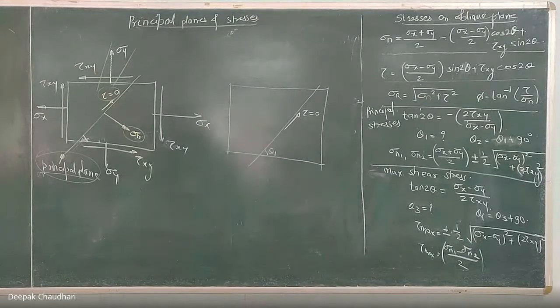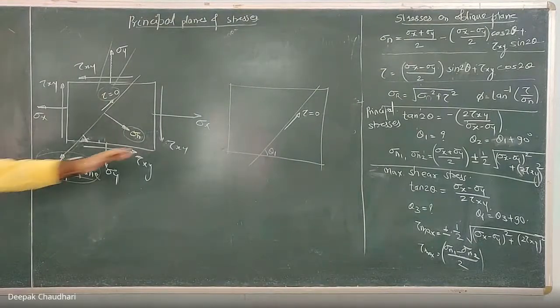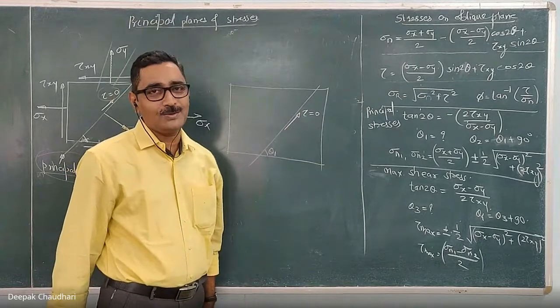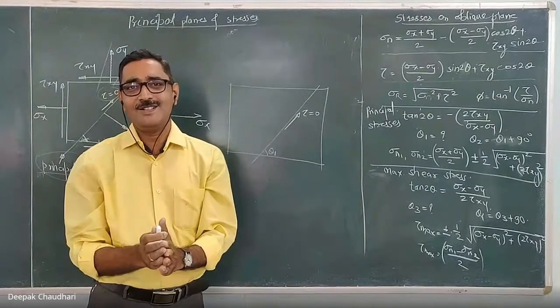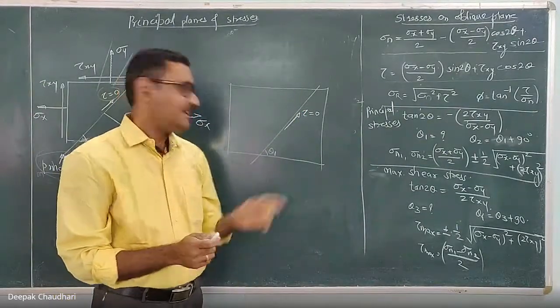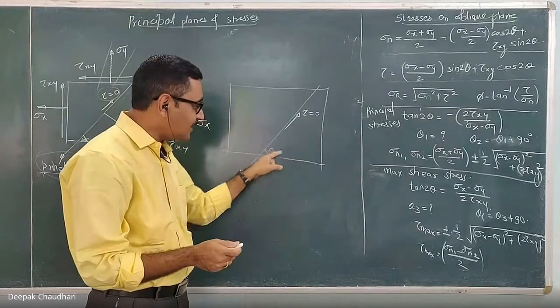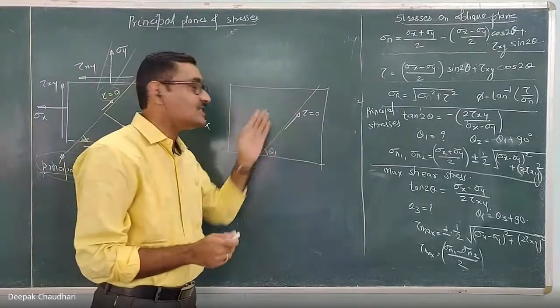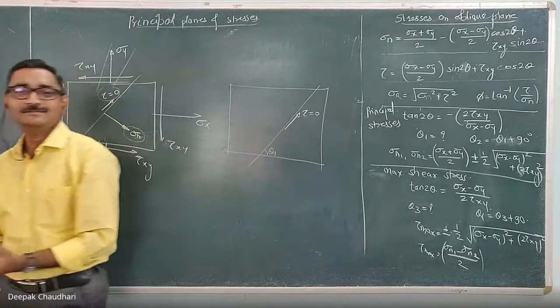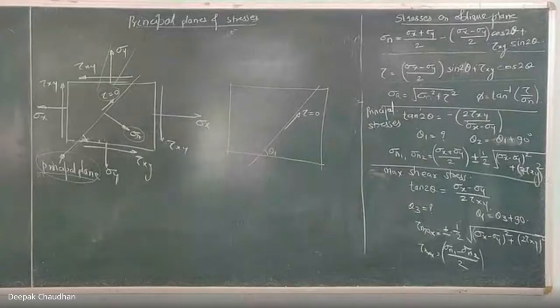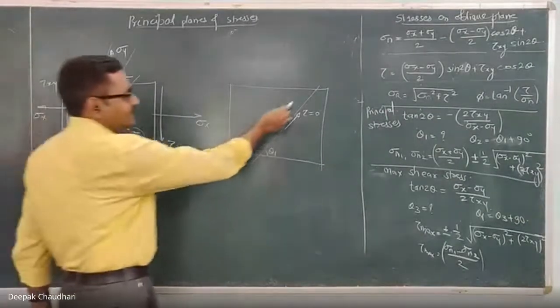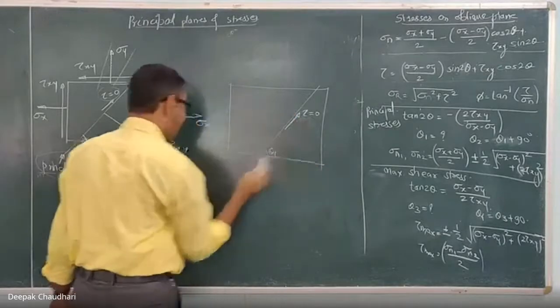My question is that this is the plane on which the shear stress is 0. But in this strained body there is one more plane on which the shear stress is 0, with an inclination different from this θ1. Where will that plane be? Somebody said it will be normal to it. The answer is correct, give me the reason. Why? Because the complementary shear stress will be 0. Correct, right.